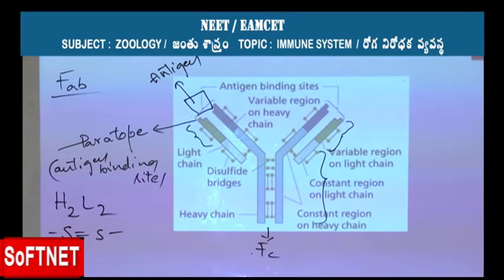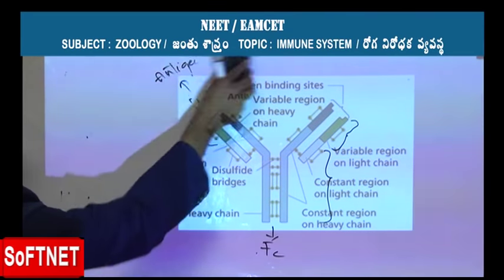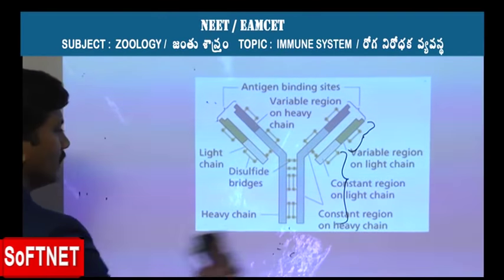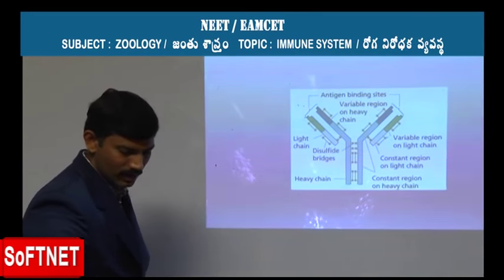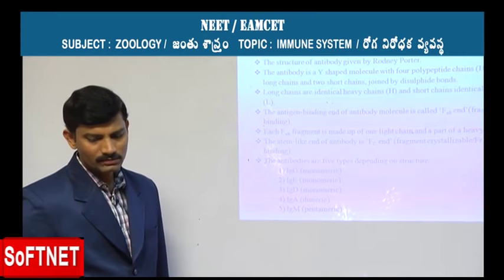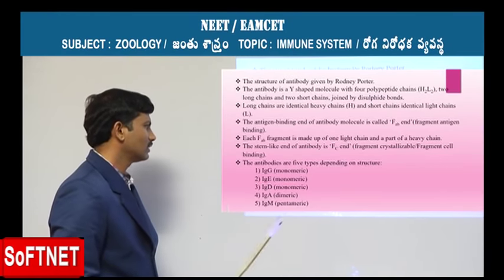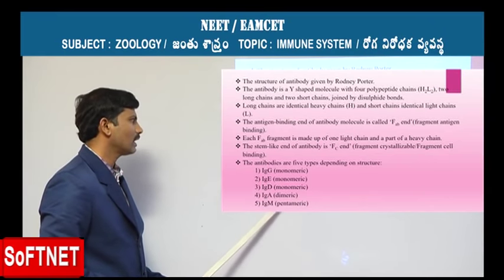Now, based on the structure of these antibodies, they are classified into different types. There are different types of antibodies that are classified in different ways. They are IgG, IgE, IgD, IgA and IgM.